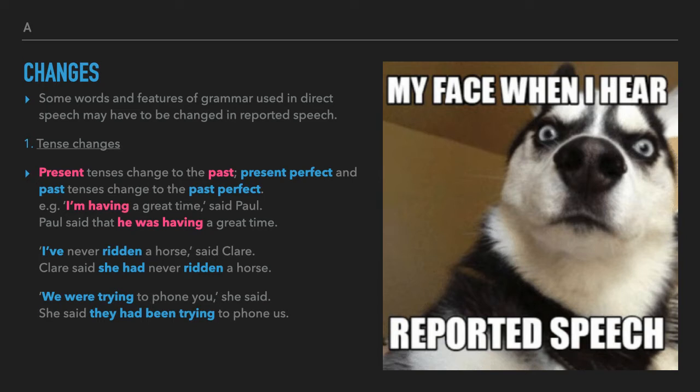With some examples. For example, "I'm having a great time," said Paul. Paul said that he was having a great time. "I've never ridden a horse," said Claire. Claire said she had never ridden a horse. "We were trying to phone you," she said. She said they had been trying to phone us. So I think these are the typical changes, the verb tenses.